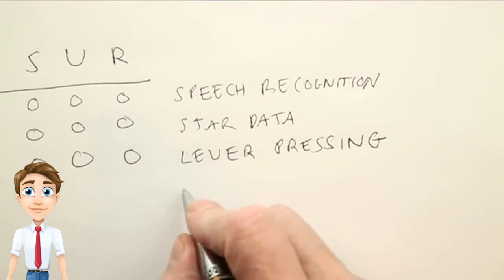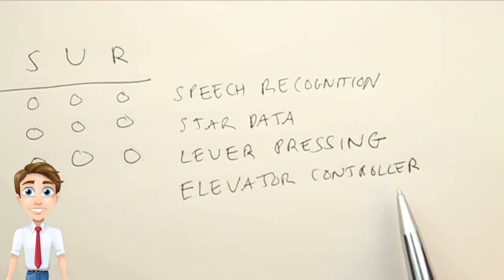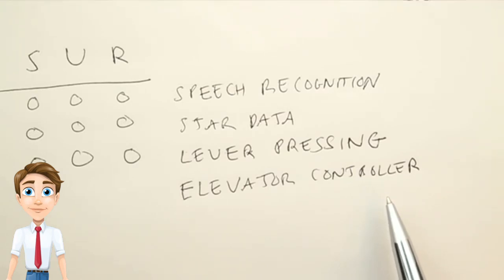And finally, the problem of an elevator controller. Say I have a bank of elevators in a building, and they have to have some program, some policy to decide which elevator goes up and which elevator goes down in response to the percepts, which would be the button presses at various floors in the building.